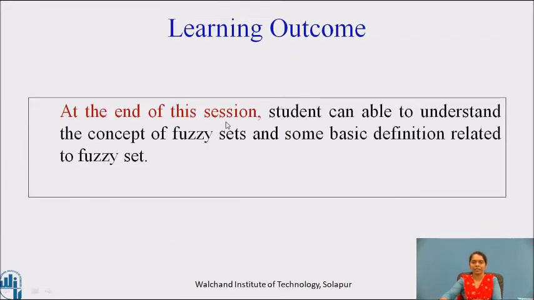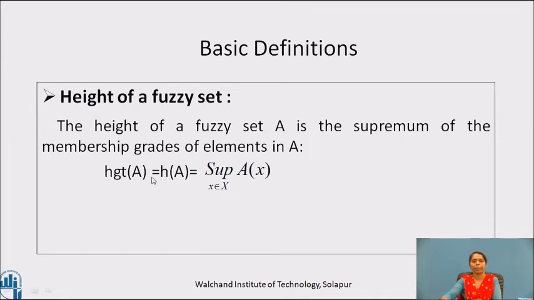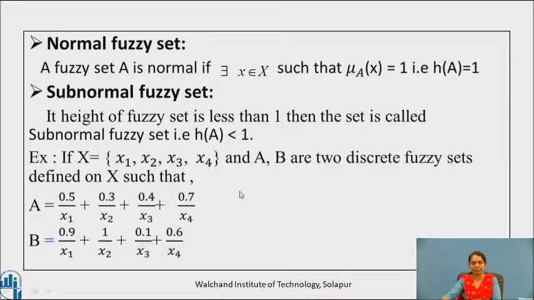At the end of this session, students will be able to understand the concept of fuzzy sets and some basic definitions related to fuzzy sets. Let us see some basic definitions. Height of fuzzy set. The height of fuzzy set A is the supremum of the membership grades of elements in A. That is, height of A, h(A), is equal to supremum of μA(x), where x belongs to capital X.